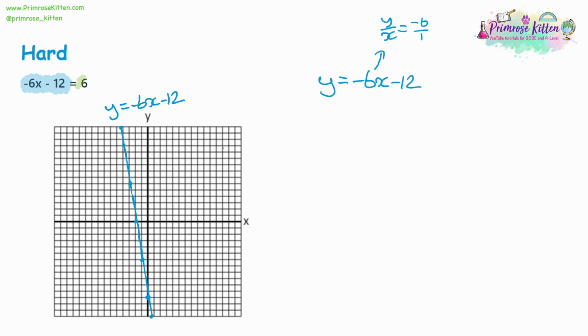Then look at the right-hand side. We've got a 6. That's going to be y is equal to 6, which is really easy to plot. The y-intercept is at 6, and there is no gradient, so it's going to be a flat line. Again, we label it, and now we look for the point of intersection. That's at -3 and at +6. So when we're looking at the equation, -6x minus 12 is equal to 6, we can say that x is equal to -3 without doing any kind of algebra rearrangement or inverse operations, because the x-coordinate of the point of intersection is -3.